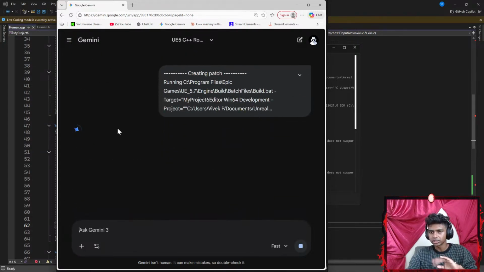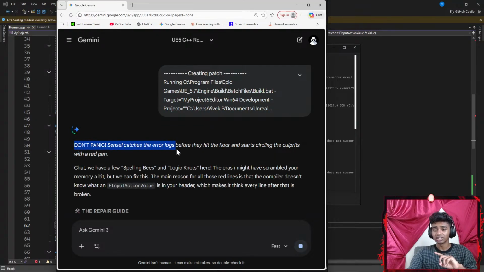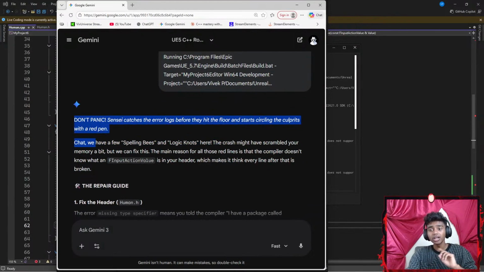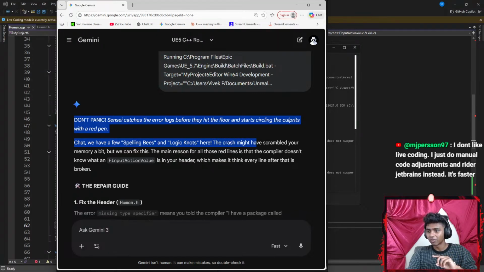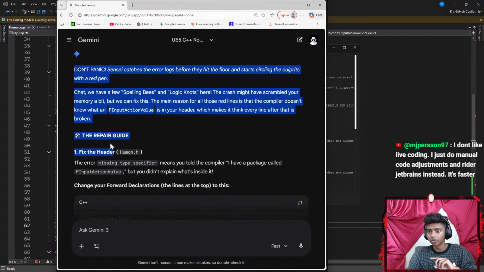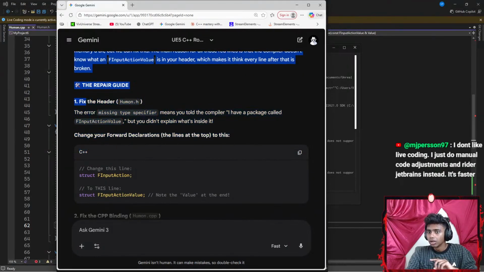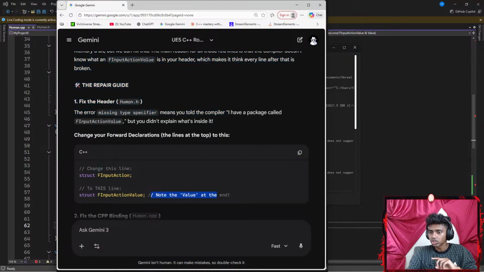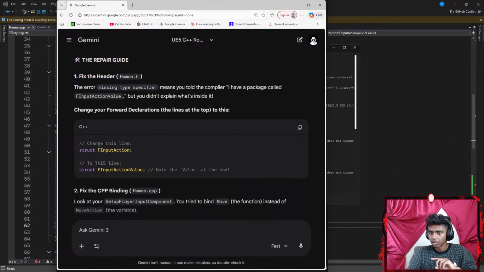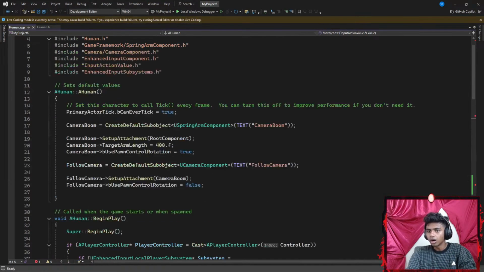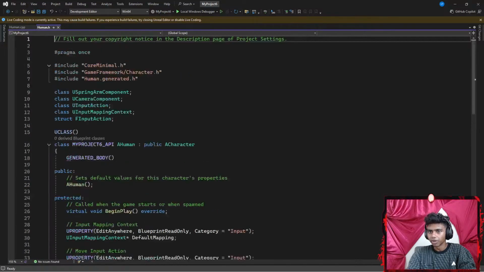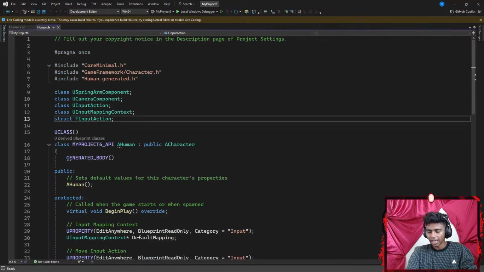Okay, let's see. So don't panic. Sensei scans the error logs before they hit the floor and starts circling the culprits with a red pen. We have a few spelling bugs and logic knots. Of course it's spelling, guys. The crash might have scrambled your memory. To repair, fix the header files. Okay, so the error is missing type specifier. It tells the compiler the struct, note that value at the end. Okay, change this line to struct FInputValue. Oh, I see. So this is just FInput up here. This should be FInputValue.